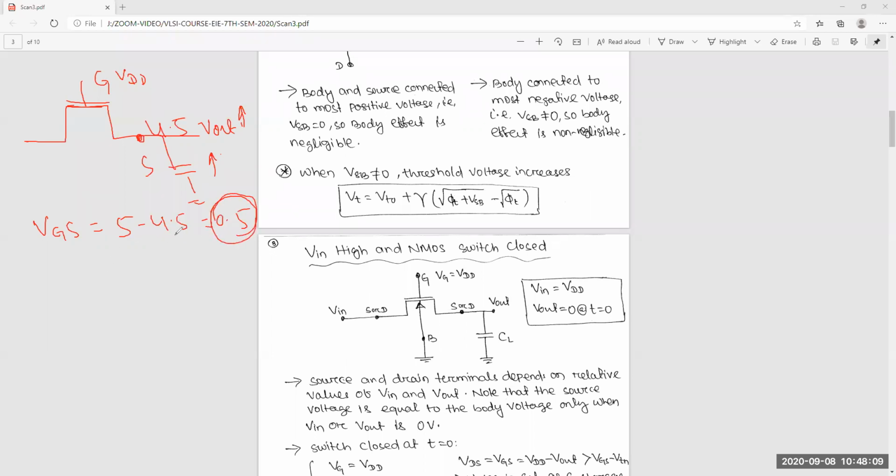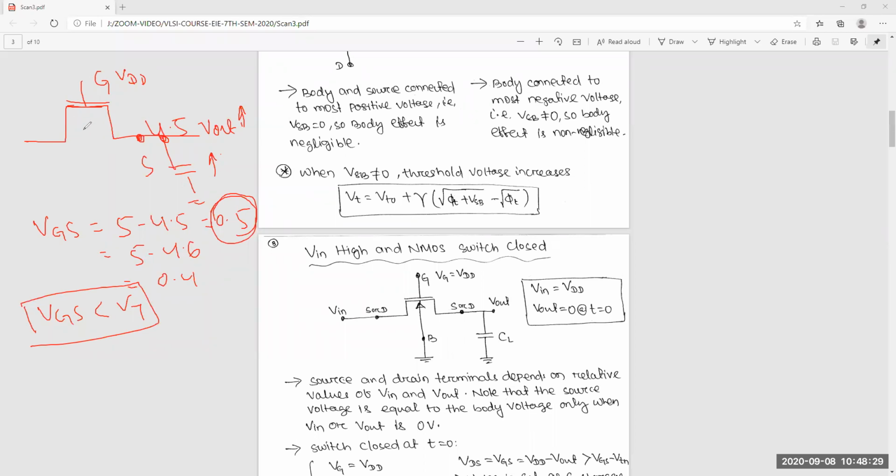If you increase this voltage again, suppose 4.6, then VGS is 0.4 volts. That means VGS is less than VT.